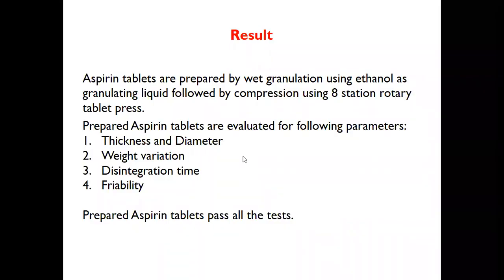Result: aspirin tablets are prepared by wet granulation using ethanol as the granulating liquid, followed by compression using a rotary tablet press. The prepared aspirin tablets were evaluated for the following parameters: thickness and diameter using a vernier caliper, weight variation, disintegration time, and friability. And the prepared aspirin tablets pass all the tests.